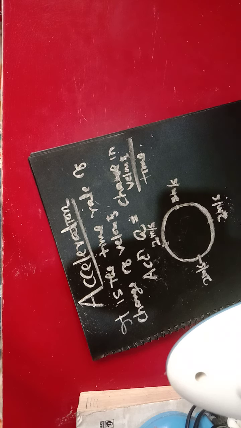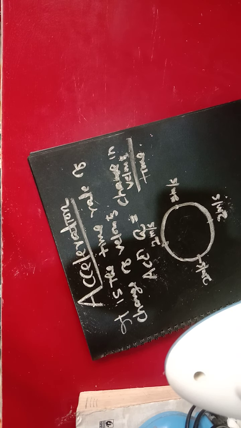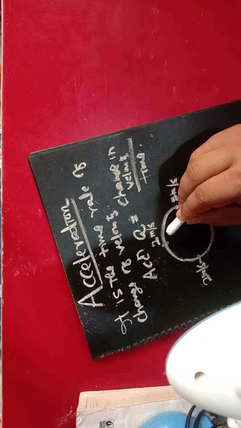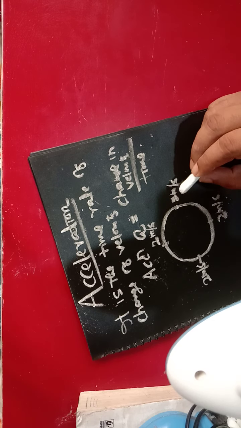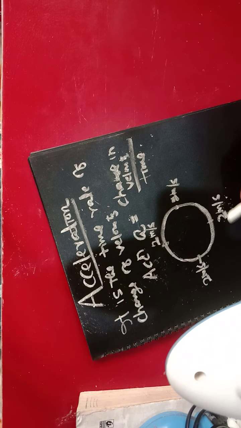If the velocity is changing, in that case we say that it is accelerating. If the velocity is not changing, we say there is zero acceleration or no acceleration. My question is, from the above diagram, the magnitude of the speed, that is 2 meter per second, is always the same. The body is moving with 2 meter per second. Every position will be fine. So is it accelerating?